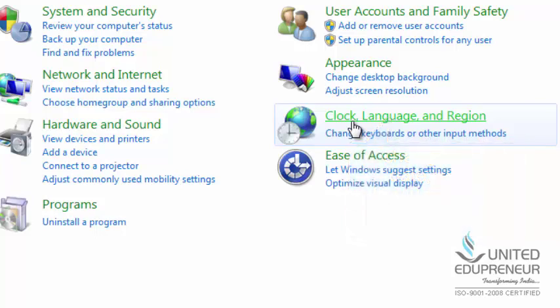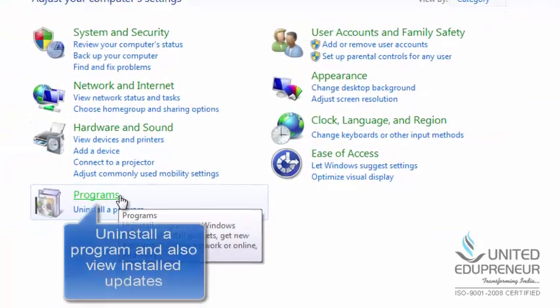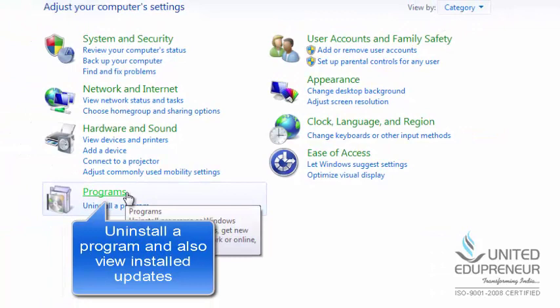It adds clock gadgets to your computer. It also changes Windows Live language settings. Program. It uninstall program and also view install updates.